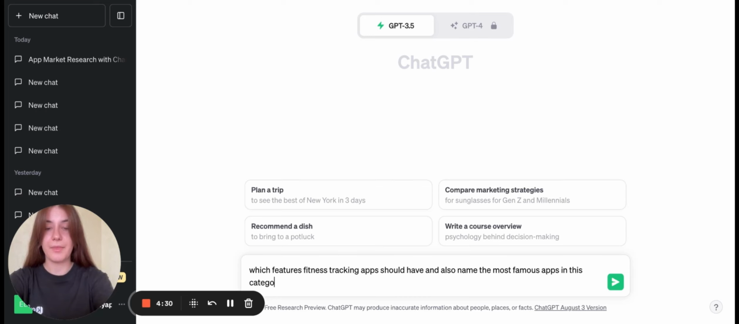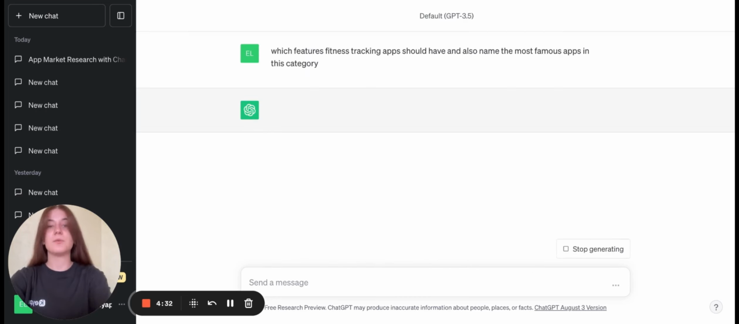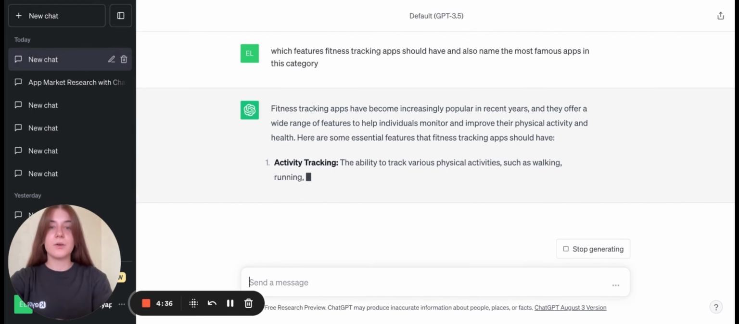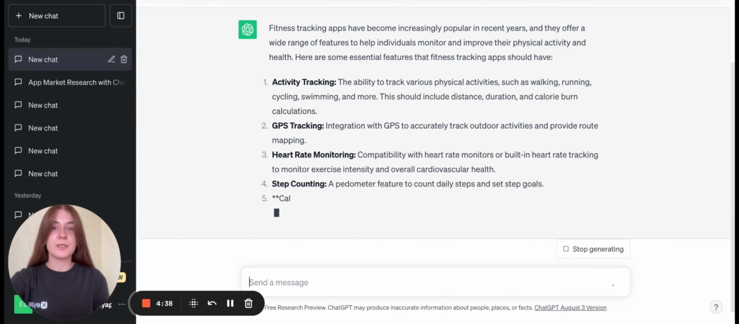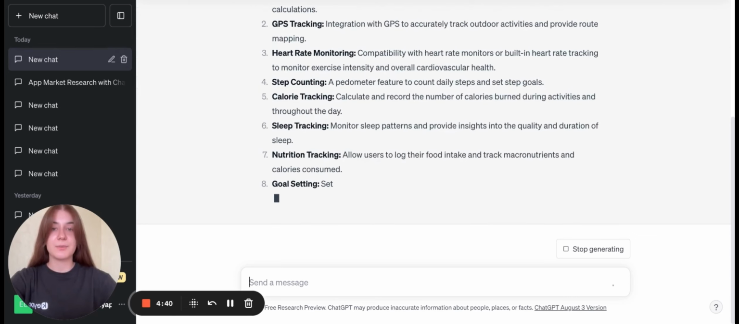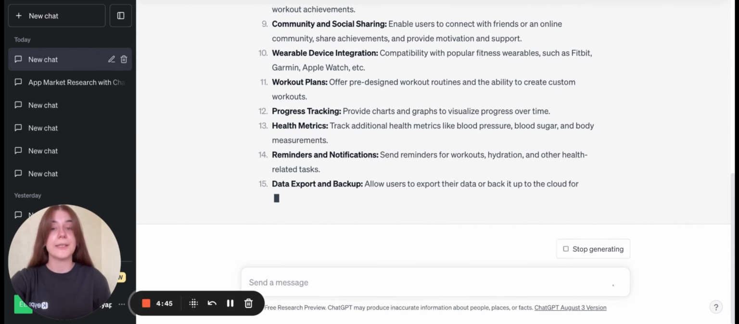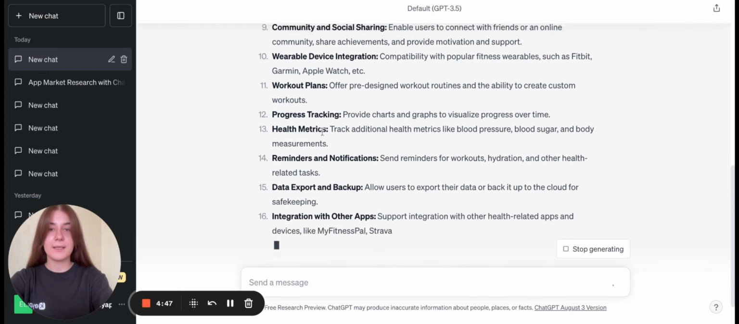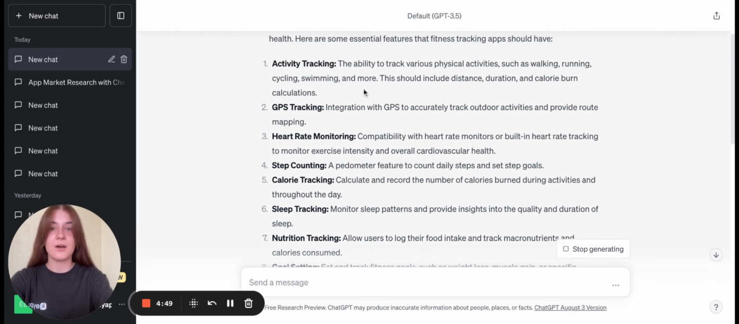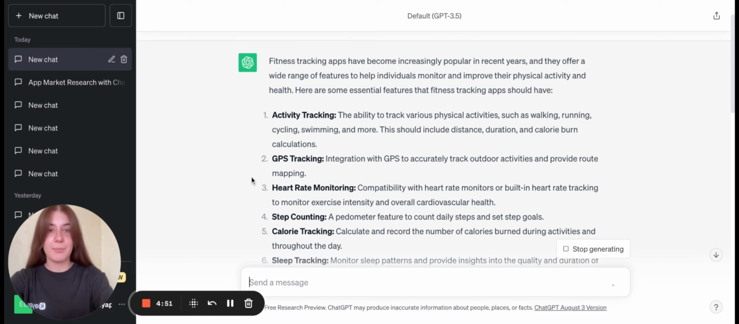Of course, remember that when we work with ChatGPT, we need to mention all the possible details, so as not to ask the same question several times. It is better to specify what you need and which answer you would like to get. And in such a way, we see that we receive the list of some features of such applications.